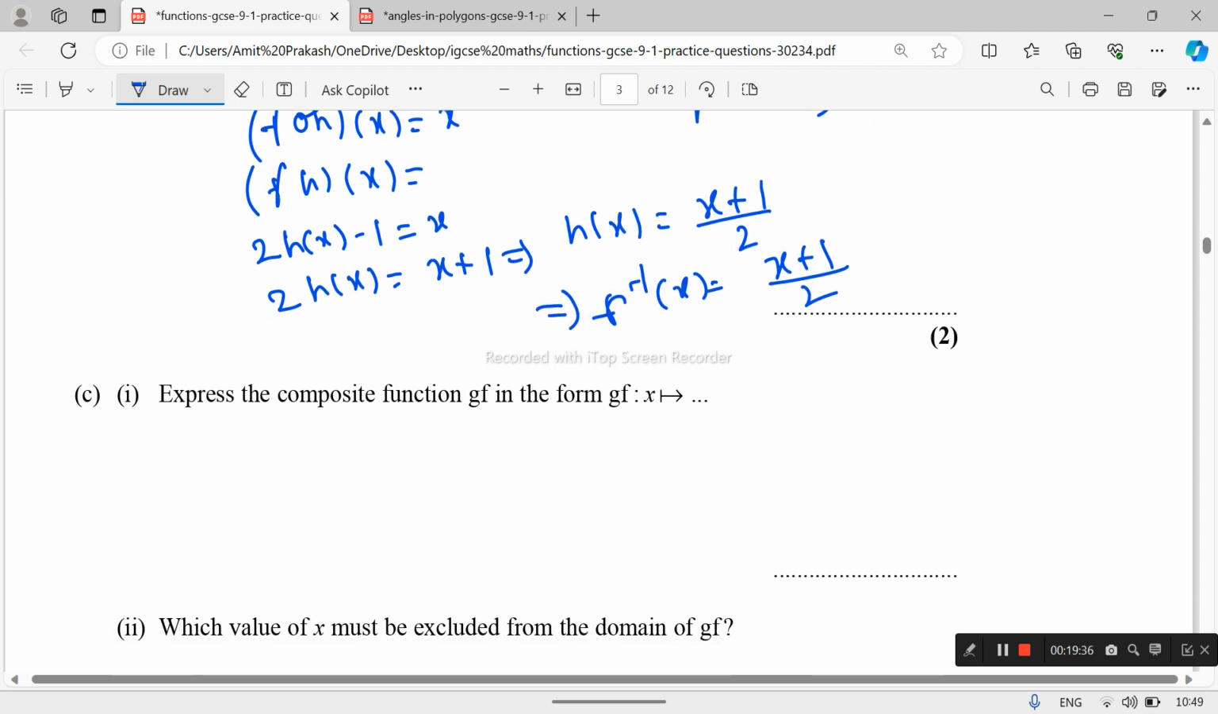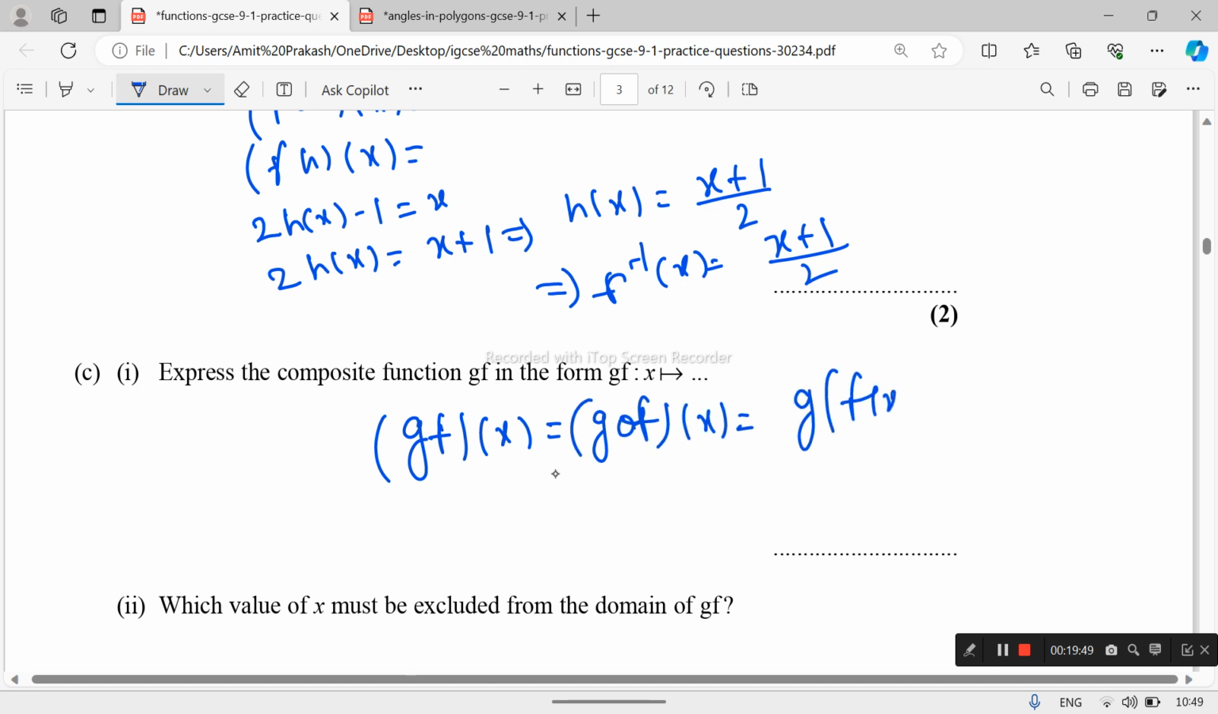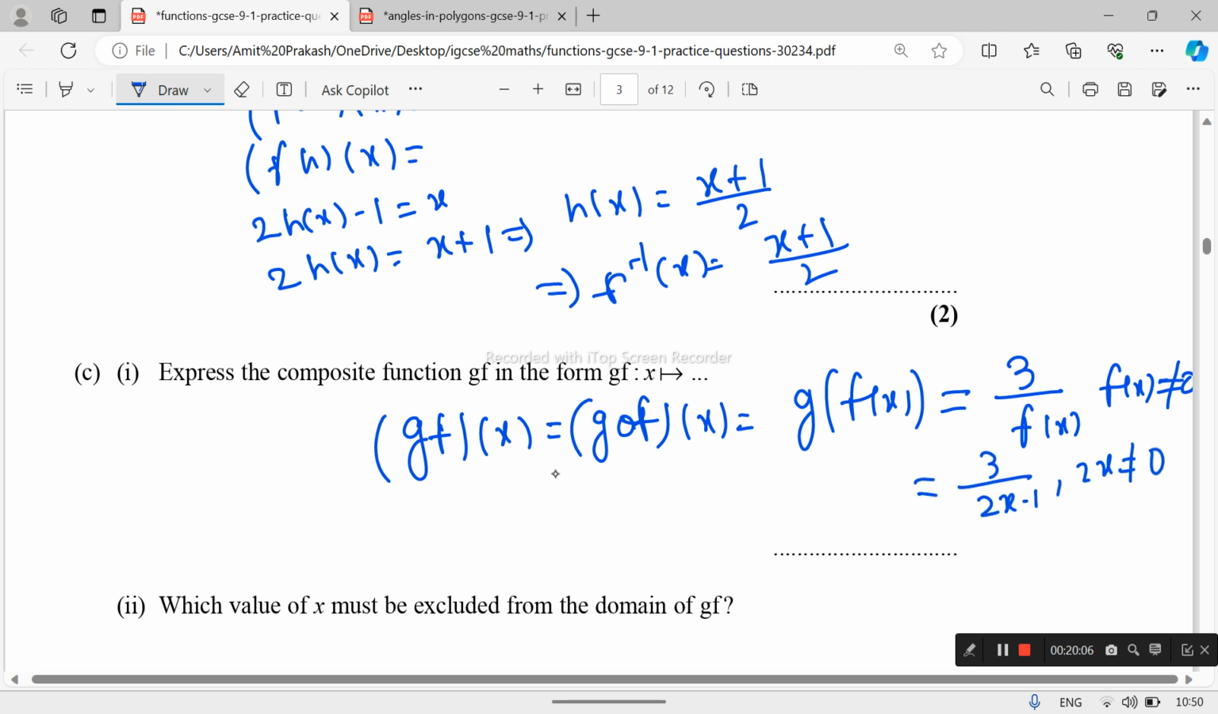Express the composite function g f in the form of g f. We have to find g of f. So g of f x is defined as g of f x. In place of x in g we keep f. So this becomes 3 upon f x, and f x is not equal to 0. So 3 upon 2x minus 1, and 2x minus 1 is not equal to 0.